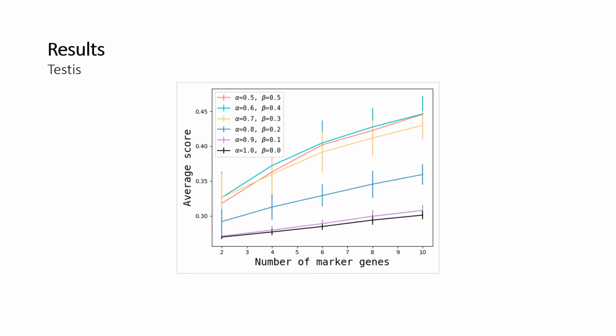When we added the co-localization prior by increasing its weight, beta, on behalf of the reference atlas weight alpha, we consistently increased our prediction accuracy. For example, with a weight of 0.4 of the co-localization prior shown in light blue, we correctly inferred the bead cell type in over 42% of cases.